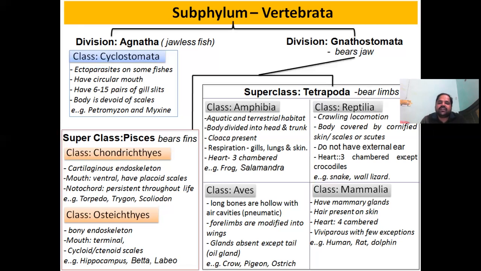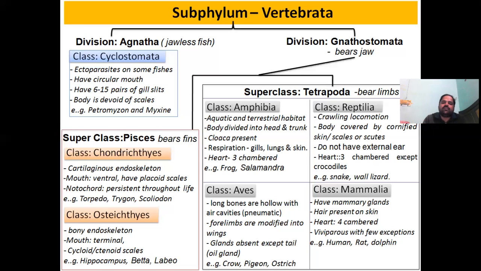Now, respiration in these organisms is carried out by either gills or lungs or skin, or all three. Now we will see the heart.